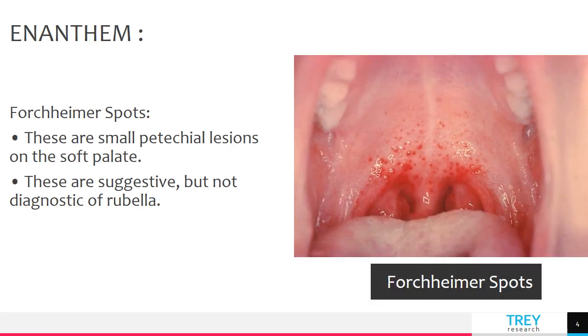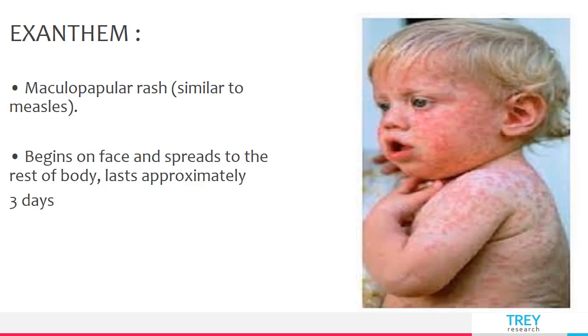The enanthem which occurs in rubella infection is known as Forchheimer spots. These are small petechial lesions on the soft palate as shown in the picture. They are suggestive but not diagnostic of rubella. They can be caused by decreased platelet counts, which is a complication of rubella.